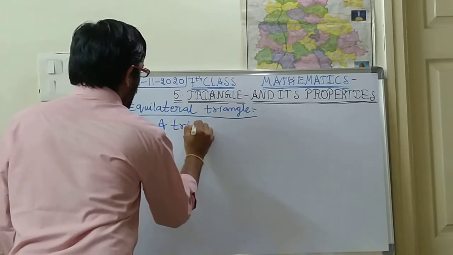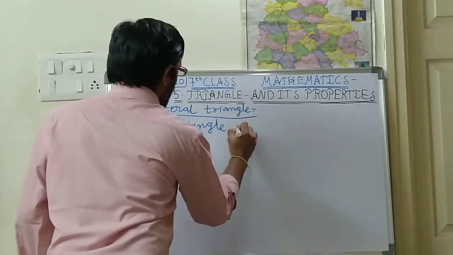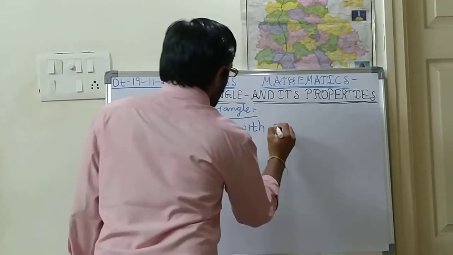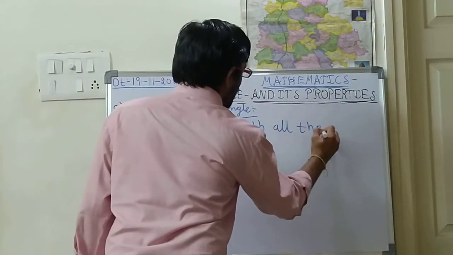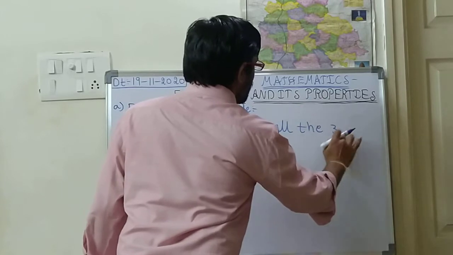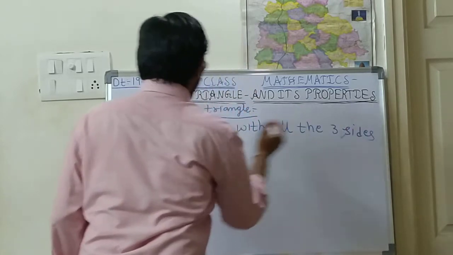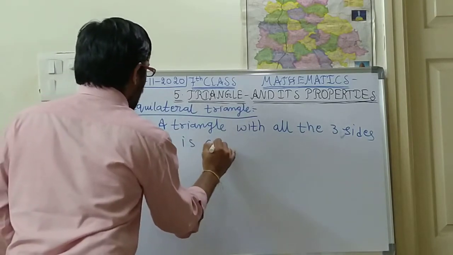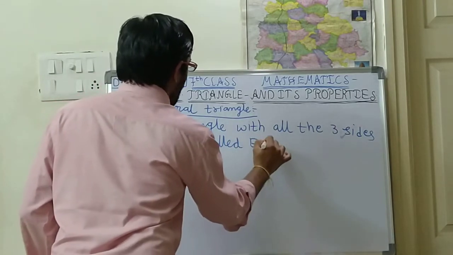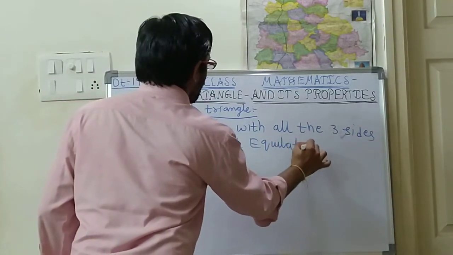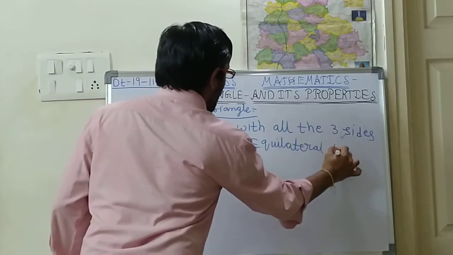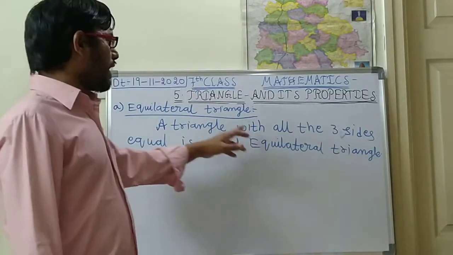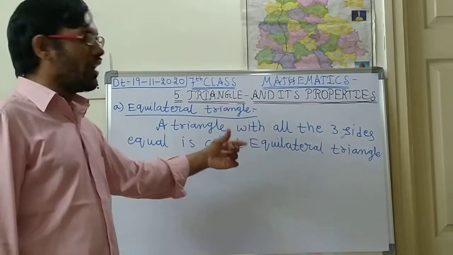A triangle with all the three sides equal is called an equilateral triangle. Okay, this is the definition, children. I think you are getting my point. So a triangle with all the three sides equal is called an equilateral triangle.